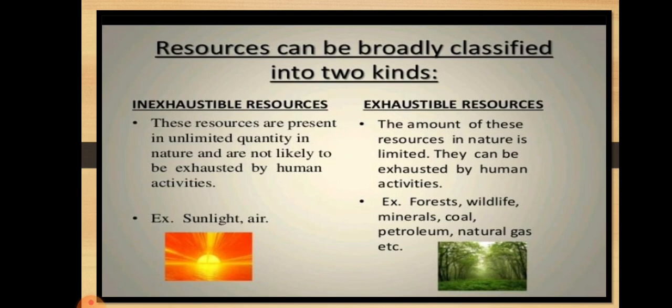There are two types: exhaustible and inexhaustible natural resources. Inexhaustible resources are present in unlimited quantity, so at the end of the day they are not going to be finished or end up.